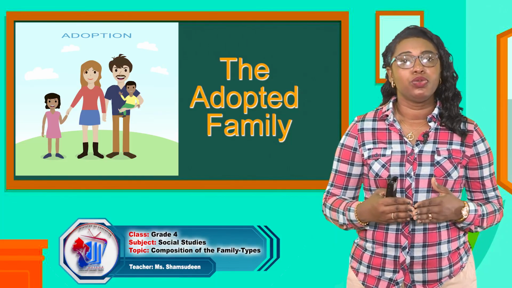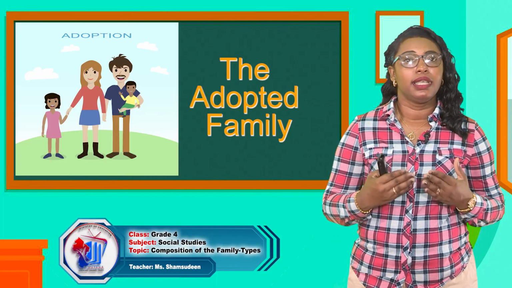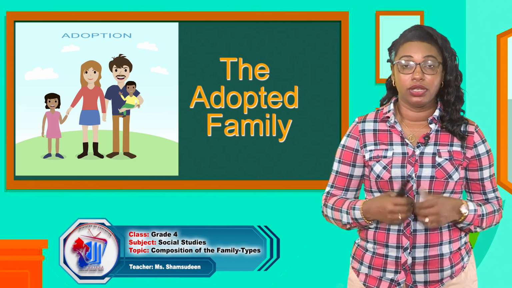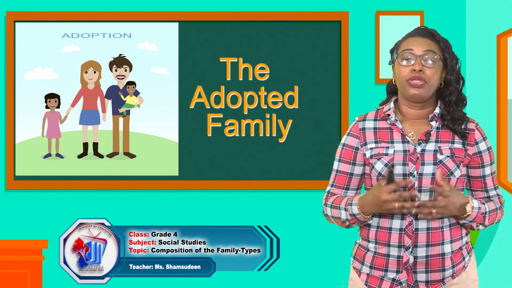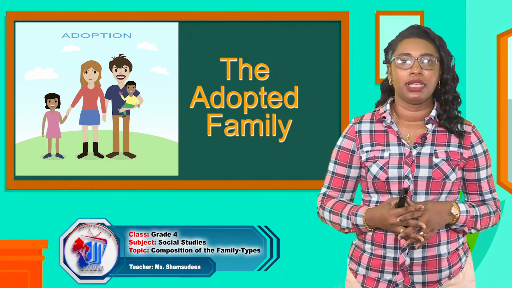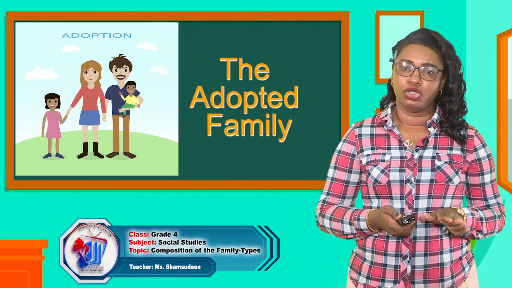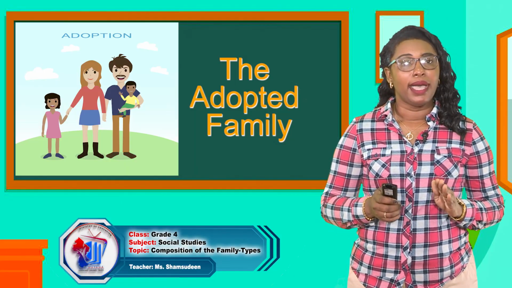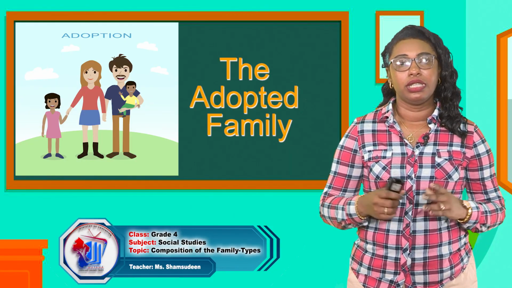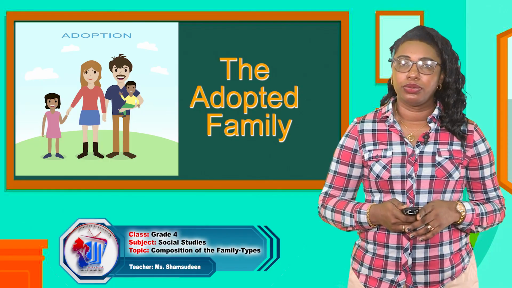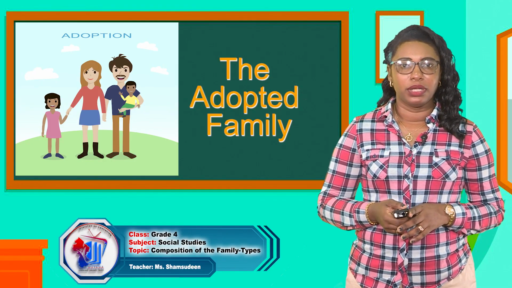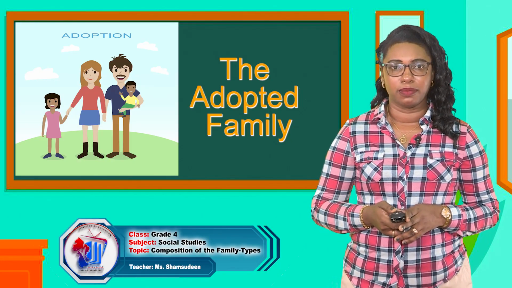There are persons who may not have any children. They can go through the process of adoption and they can adopt these children or child. Now, through the adoption process, the children or the child being adopted can have the surname of their new parents. So while the parents did not give birth to those children, they become their parents through the process of adoption. And so we call this type of family the adopted family.